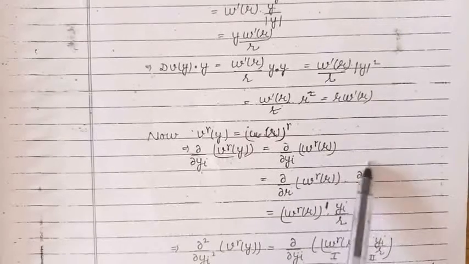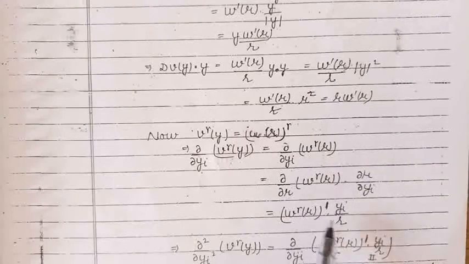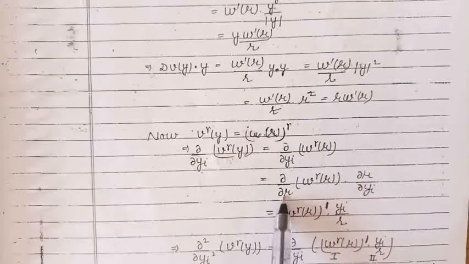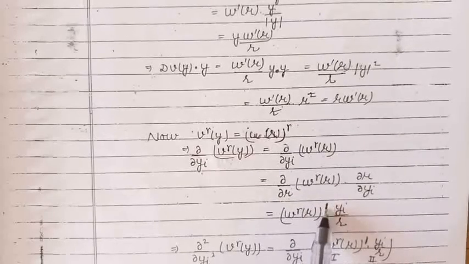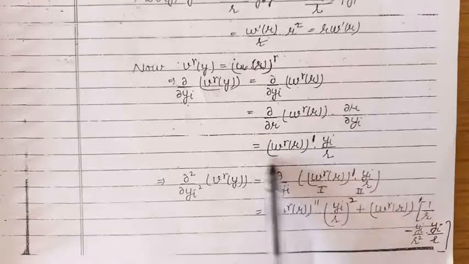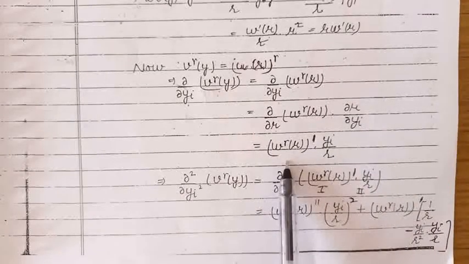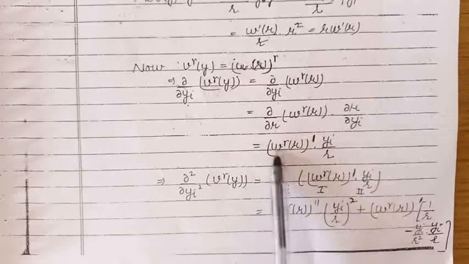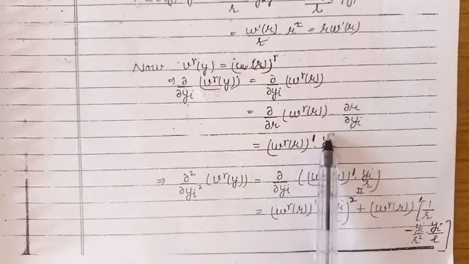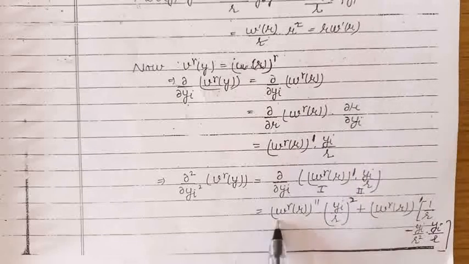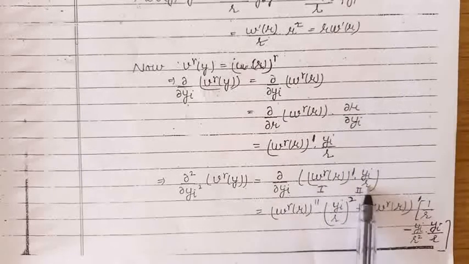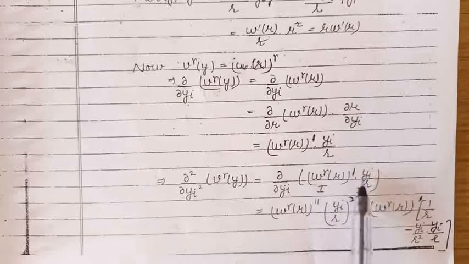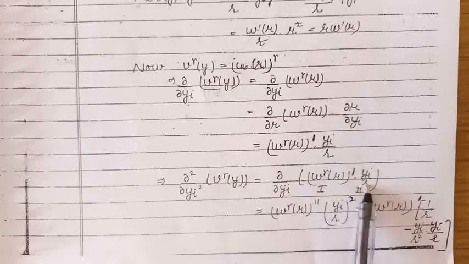Its value is yi upon r, and derivative with respect to r we have denoted by the symbol dash. Now let us again differentiate this term partially with respect to yi using the product rule of functions. This is first function, this is second function. First function as it is, derivative of this term yi upon r, plus yi upon r as it is, derivative of this term.